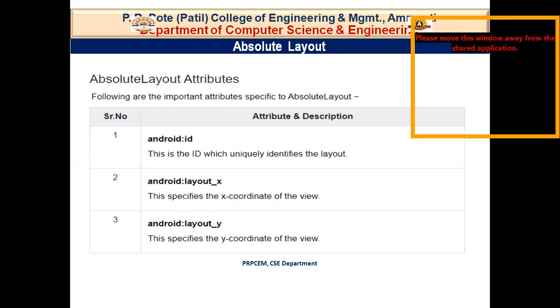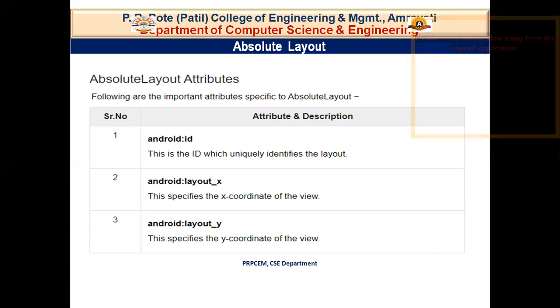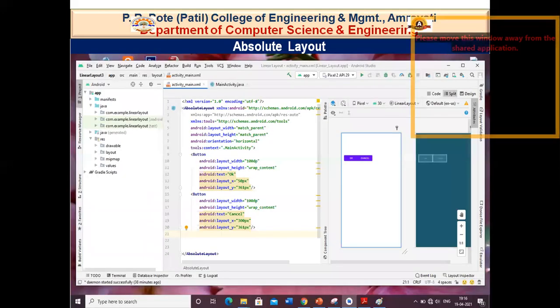First one is the ID, the unique identification that identifies the particular layout. Next is layout X. You pass the X coordinate over here, and next is layout Y. You pass the Y coordinate over here. So you have to pass the coordinates of the view we are adding here. We have also discussed how to design and how to code for the absolute layout.